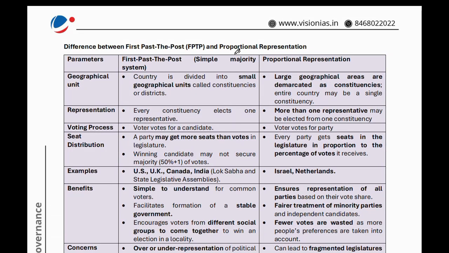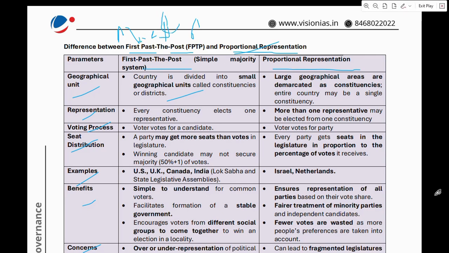Next article is proportional representation. In the sixth class book, it is mentioned what is the difference between first past the post and proportional representation. These are the parameters: geographical unit, representation, voting process, seat distribution, example, benefit and concern. See, in first past the post, the country is divided into small geographical units called constituencies or districts. Like our Madhubani is a constituency, Benipatti is a constituency. In proportional representation, large geographical areas are demarcated as a constituency. The entire country may be a single constituency.